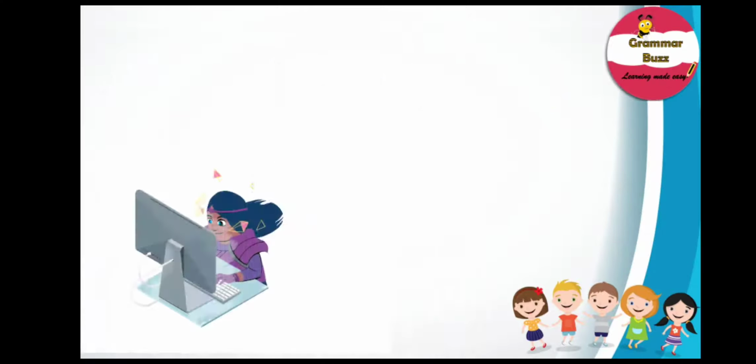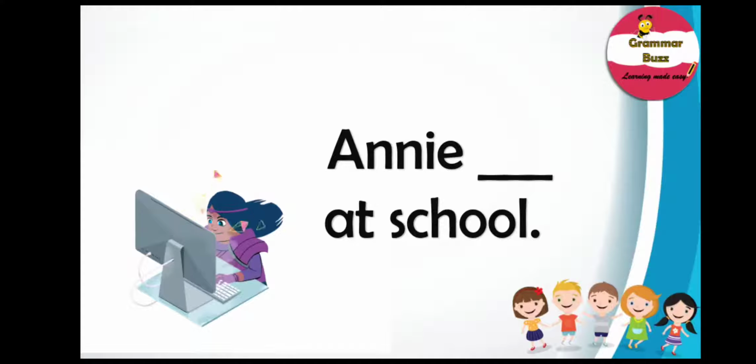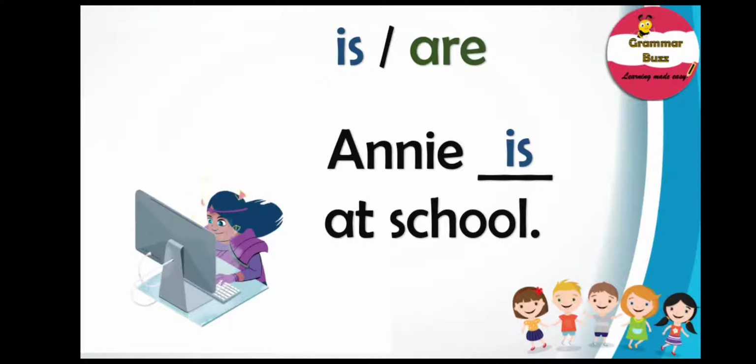And here comes our first sentence. And it says, Annie at school. And our choice of verbs is, are. Hey, what do you think? Which is the correct verb that would agree with the subject in the sentence? And surely it is. Good job.